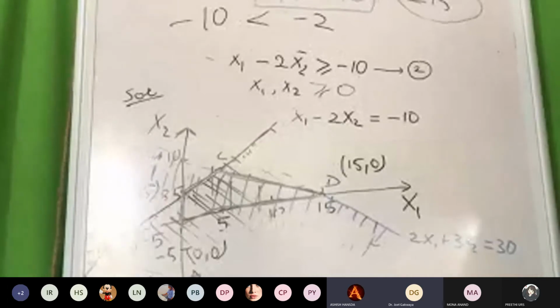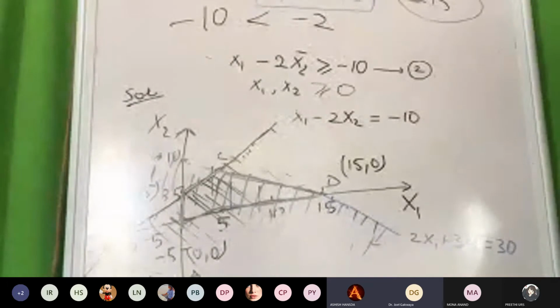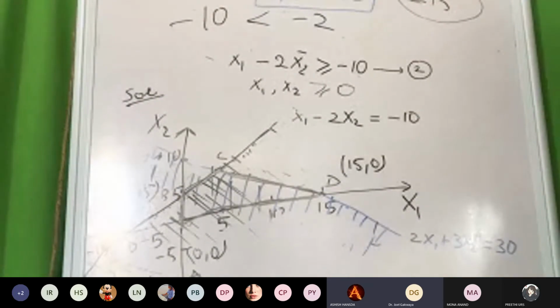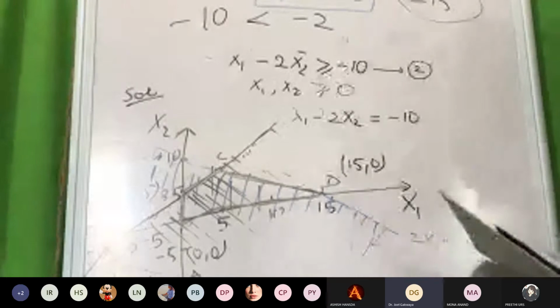Yes, sir. I tried with this same, but the maximization, where the value should be the maximum, is at 15, 0. Yes, very good.